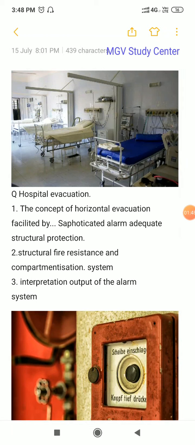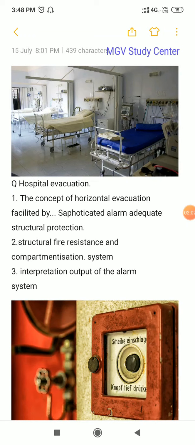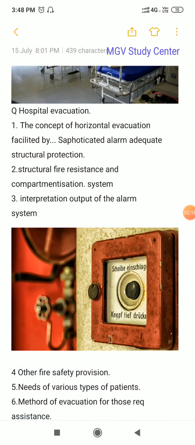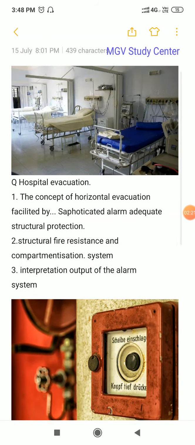It is facilitated by a sophisticated alarm, meaning the alarm rings and only then does evacuation start. Adequate structural protection means protection provided to the person along the path of rescue, the route by which the person moves from one place to another. That's point number one.